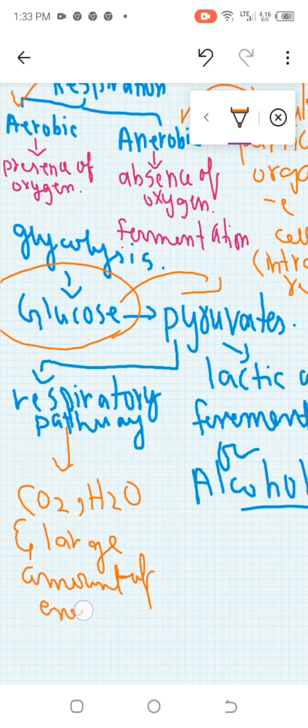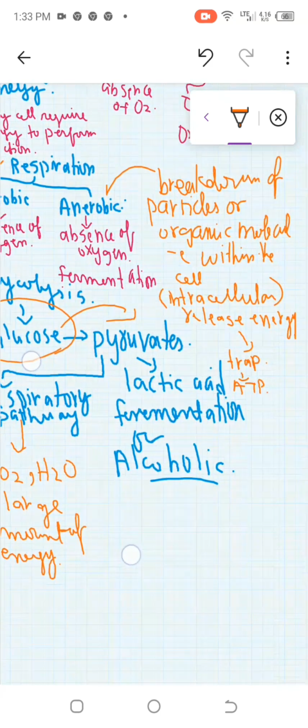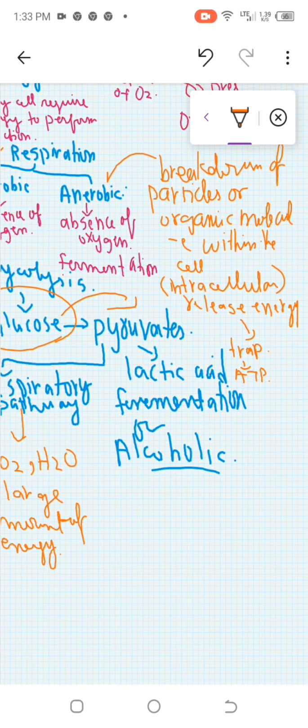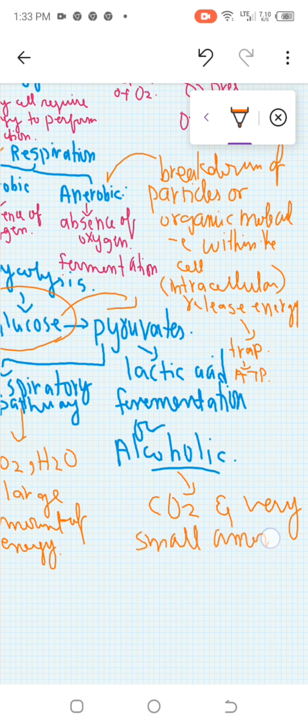However, the product of lactic acid or alcoholic fermentation is carbon dioxide and a very small amount of energy. Glucose converted to pyruvate will give 38 ATP, as I told you.